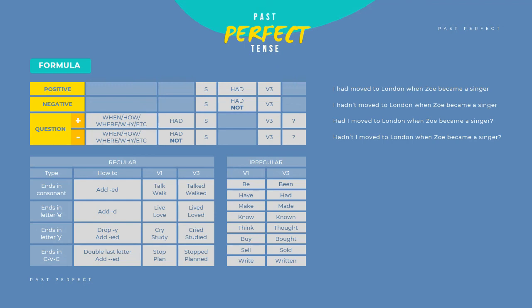For the question, it is when or how or where or why plus had for the positive and had not for the negative, plus subject plus verb 3 plus question mark. For the positive question, "Had I moved to London when Sui became a singer?" And for the negative question, "Hadn't I moved to London when Sui became a singer?"